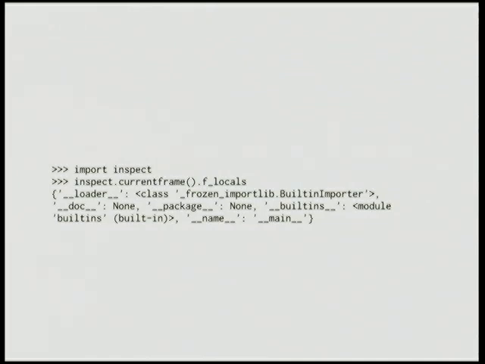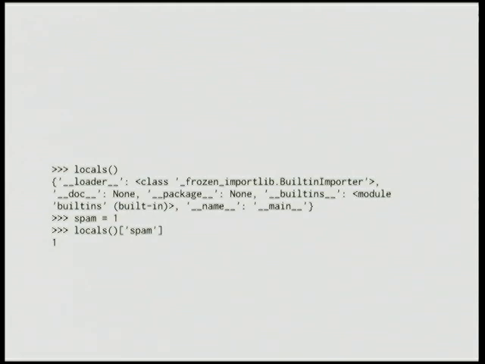Or as I like to call them by their full name, inspect.currentframe().f_locals. There's another one which is f_globals, which is the global namespace. Anyway, you can poke at that dictionary just like it was a dictionary. And here's a hint, it's a dictionary. So you can modify the dictionary to create new local variables just fine.